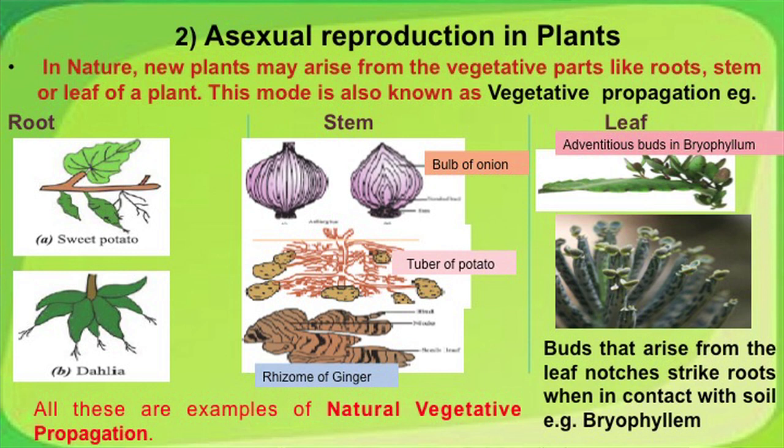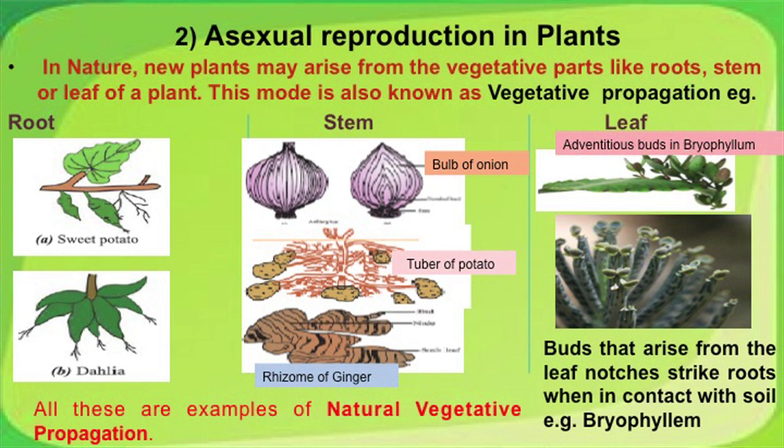Asexual reproduction in plants is also known as vegetative propagation, as the vegetative parts of the plant such as root, stem and leaves are participating in reproduction. Friends, you must be remembering root, stem and leaves are the vegetative parts. They absorb the nutrients, they photosynthesize, grow and help in the development of the plant. So, when these plants take part in reproduction, we call it as vegetative mode of propagation.